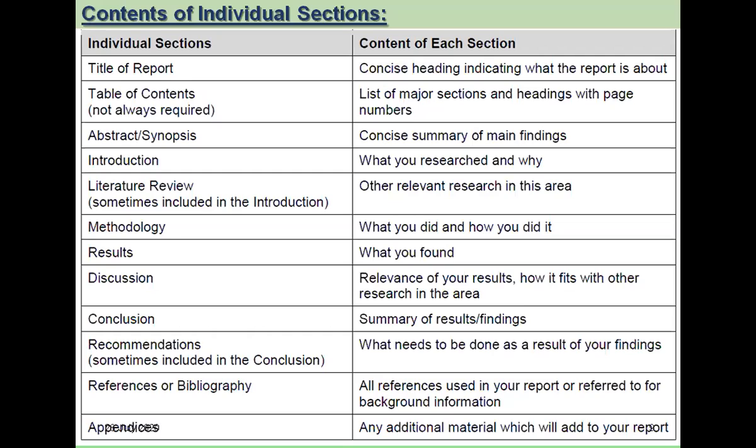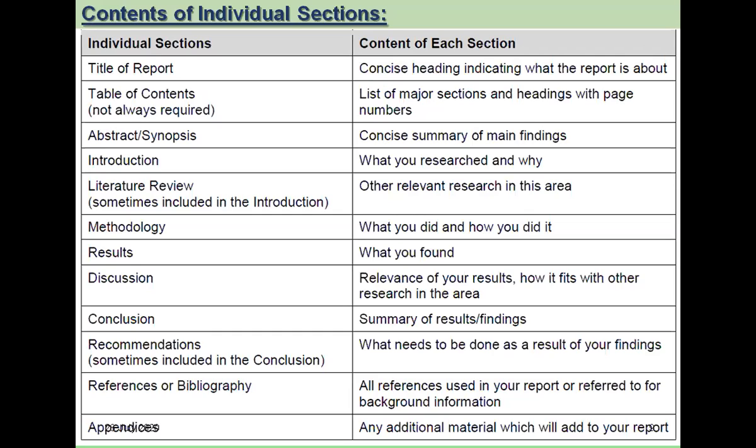In methodology, what you did and how you did it needs to be elaborated properly. If you are doing something which is already established, or a method and technique which you are using is already known, at that time it need not be elaborated. You can just give the reference for it. But if you are using any new method or technique, then you are supposed to elaborate it. In results, what you found, meaning you have to give your data or graphs.